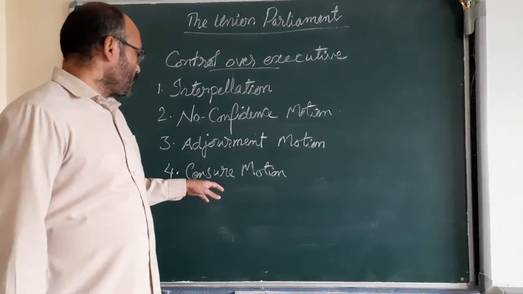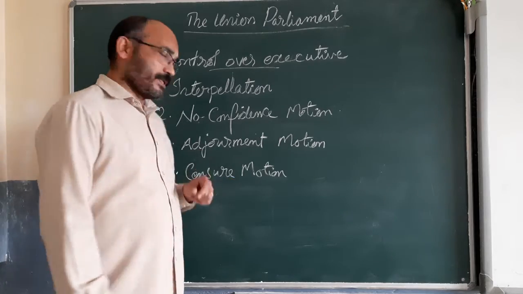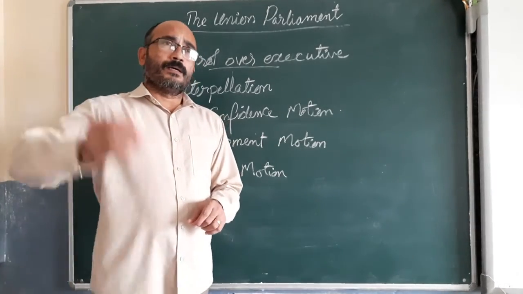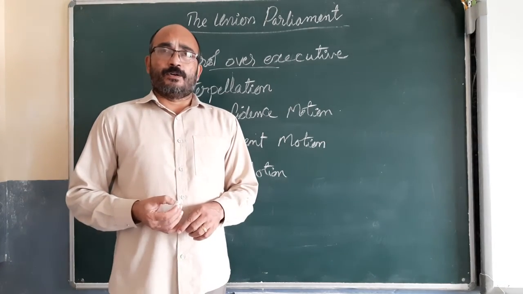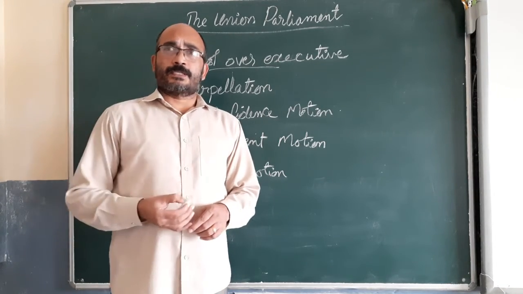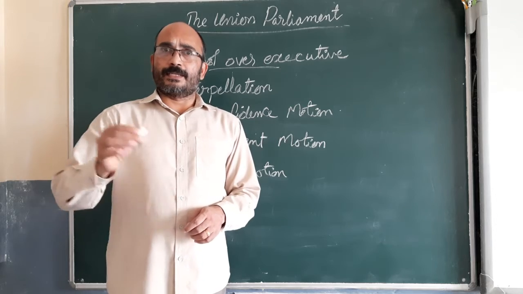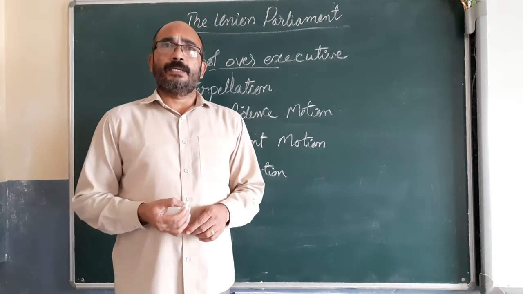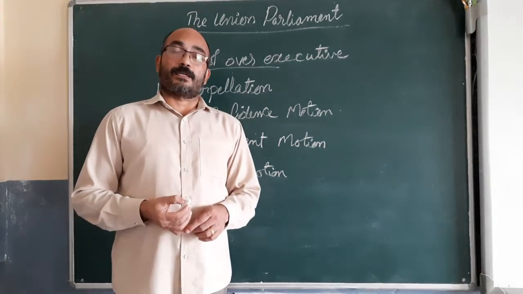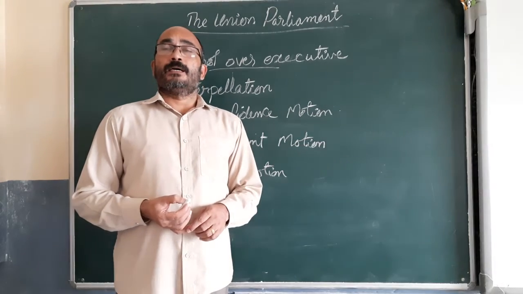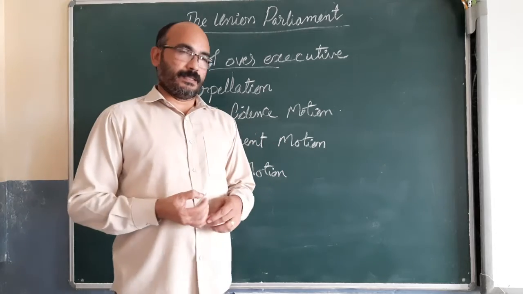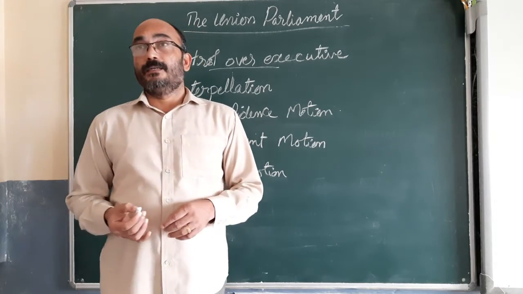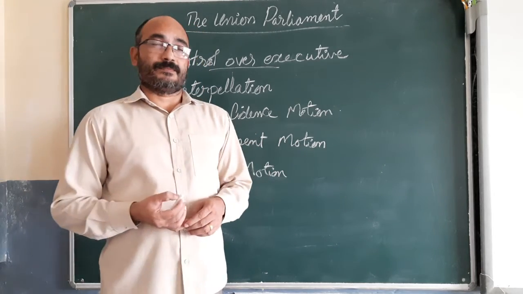One of the best examples for a censure motion is this Bhopal MP. You might have heard of it. It was in the news during that time. The Bhopal MP, Pragya Singh Thakur, made comments on Mahatma Gandhi and Nathuram Godse.